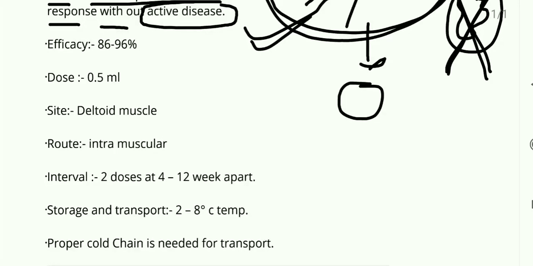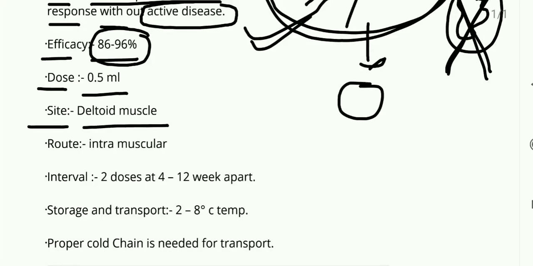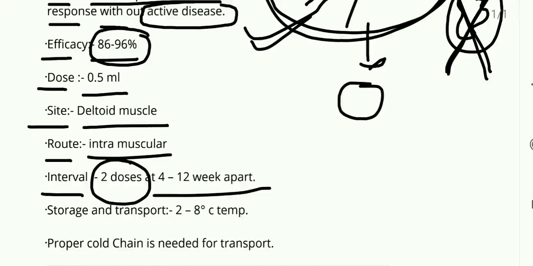Efficacy is around 86 to 96% in the different studies done in different countries. The dose is the same, 0.5 ml. Site is also same, deltoid muscle. Route is also same, intramuscular. Interval is same as the Covishield vaccine. Two doses are required, 4 to 12 weeks apart. As the interval increases, the longevity of the vaccine increases. Everything is same.